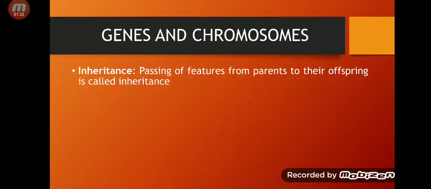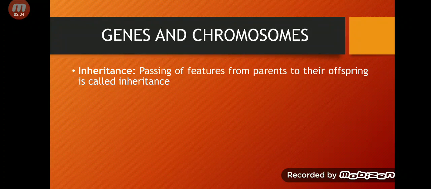For example, if your mother has curly hair, you may have curly hair. If your father has green eyes, you may also have green eyes. If your father is tall, then you may also be tall. So these are some of the characteristics you get from your mother and some you get from your father, and we call this inheritance. The passing of these characteristics from parents to their babies is called inheritance.